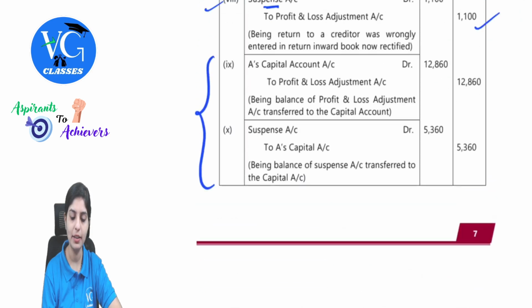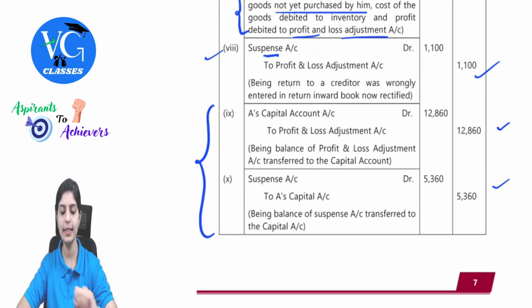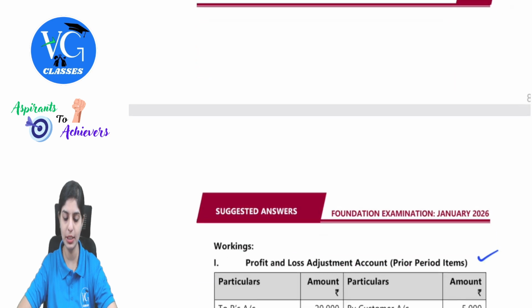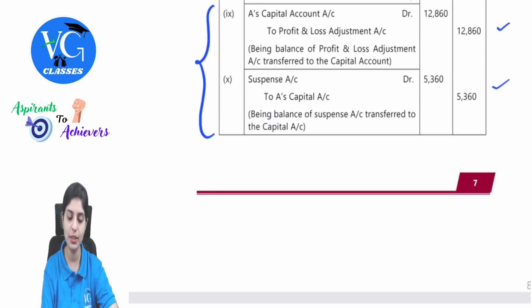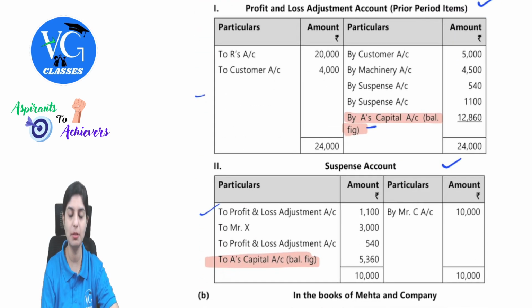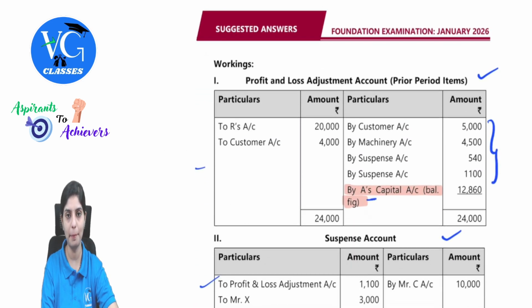So this entry needs to be presented as your journal. That is when your complete entry is valued. A's capital account debit to profit and loss adjustment, because it is closing on the credit side. And for suspense, it is on the debit side, so suspense account debit to A's capital. How to fill these values? Whatever entries we understood, based on those entries only, this ledger is being prepared. I hope this was completely understood.